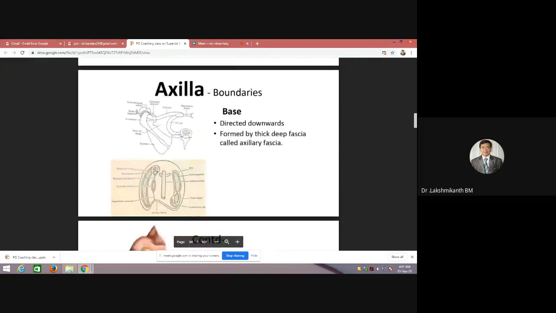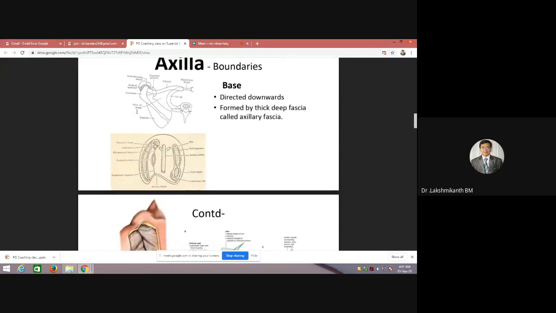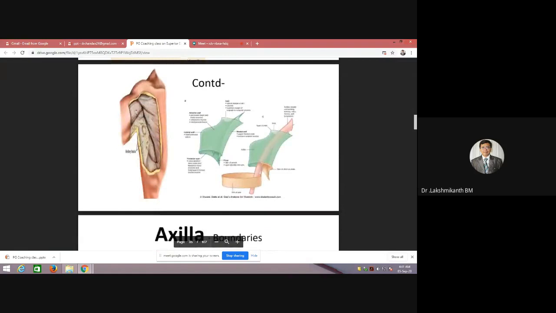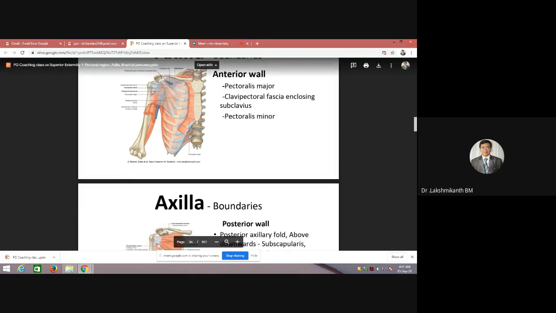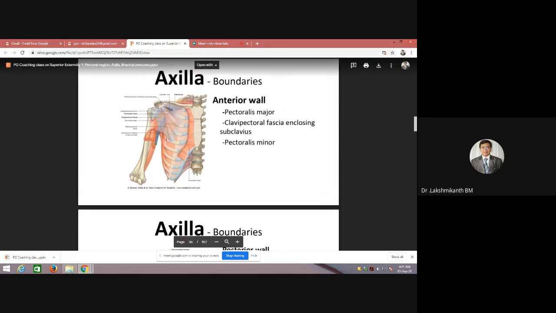Okay. Next, coming to the base, I think we had discussed it is formed by the axillary fascia. Next, coming to the anterior wall, now you try to see how it looks. This pectoralis major has been cut. You can see the clavipectoral fascia and the pectoralis minor. The option which you told was correct. Serratus anterior was forming the medial side.